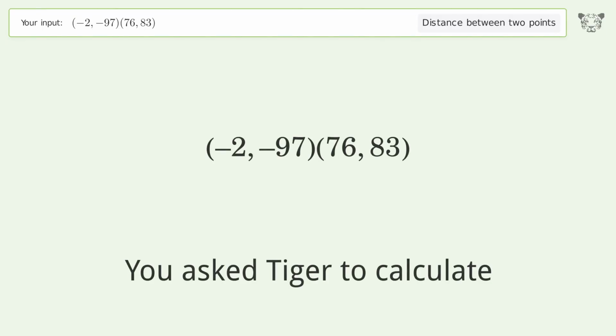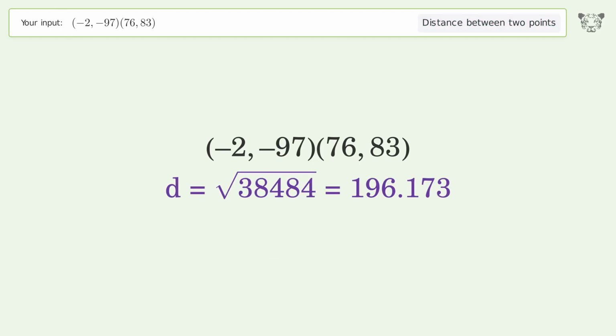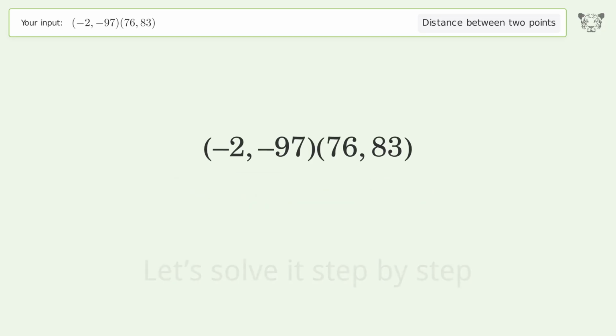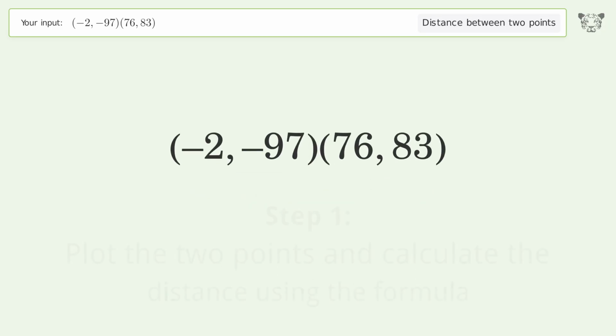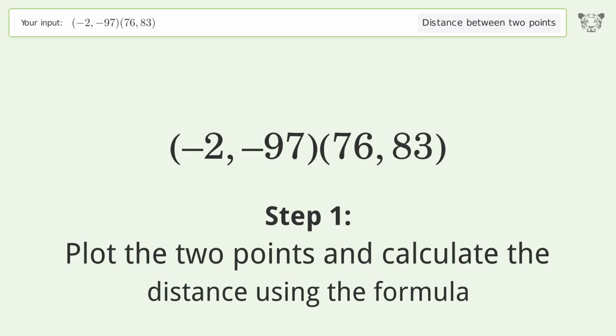You asked Tiger to calculate the distance between 2 points. The distance between the 2 points is the square root of 38,484, or 196.173. Let's solve it step by step. Plot the 2 points and calculate the distance using the formula.